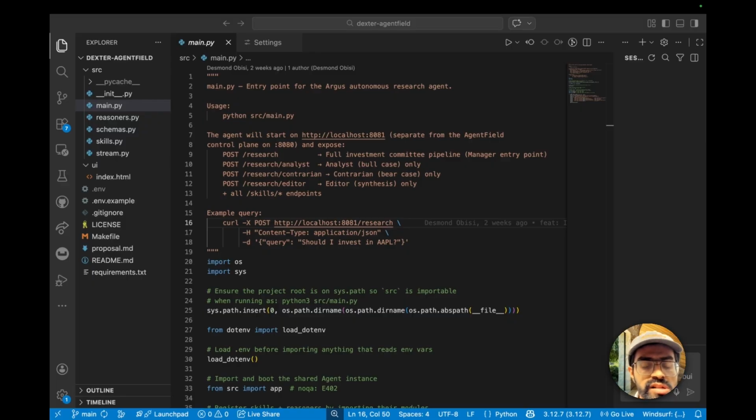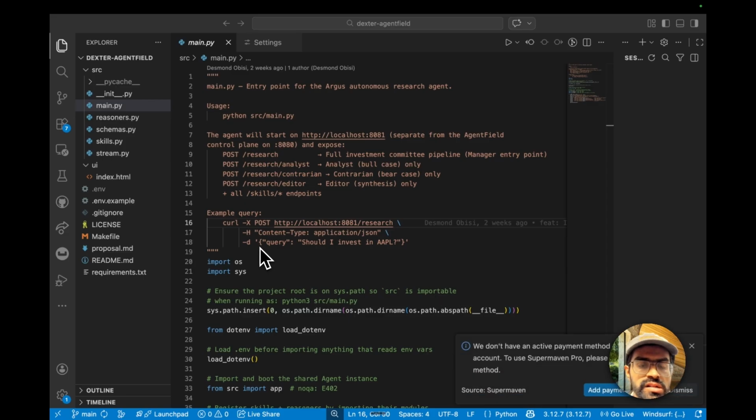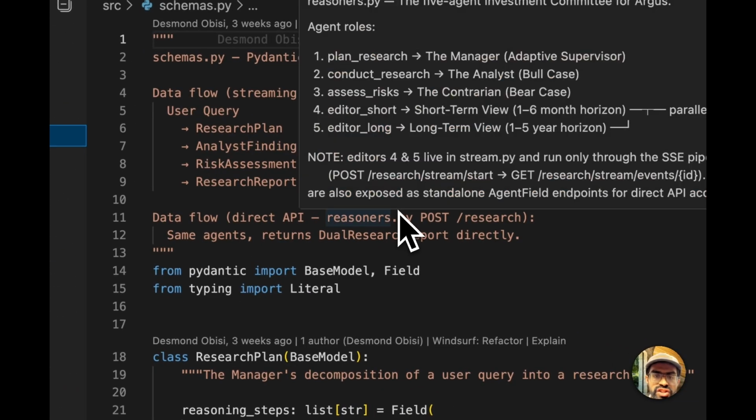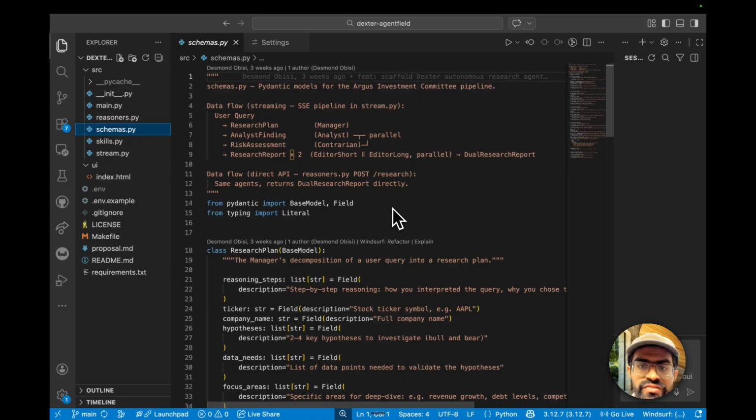So the entire project is structured in a modular fashion. Each file has a specific responsibility. And the main components here are schemas, skills, reasoners, the streaming infrastructure, and the main server entry point. So let's go over schemas. Schemas are essentially typed Pydantic models that define the structured inputs and outputs for the agents, enforcing validation and predictability at the infrastructure level.